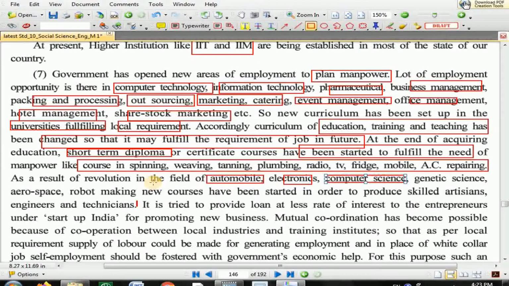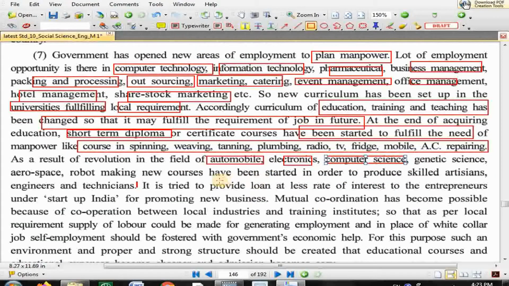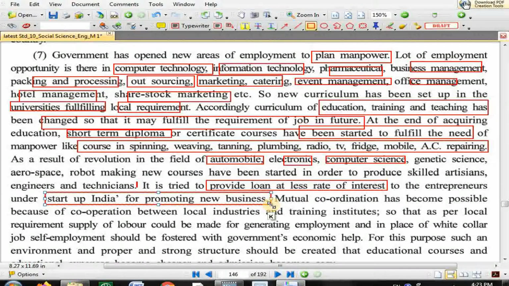It is tried to provide loans at less rate of interest to the entrepreneur under Startup India for promoting new business. So if you have a Startup India, then you may get a loan at low rate. Okay, because the government wants to motivate you, so they may give you a loan at low rate.